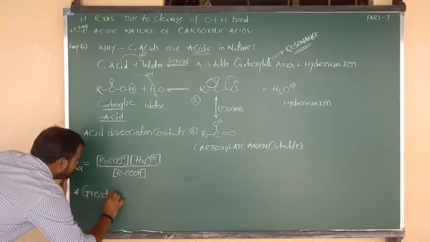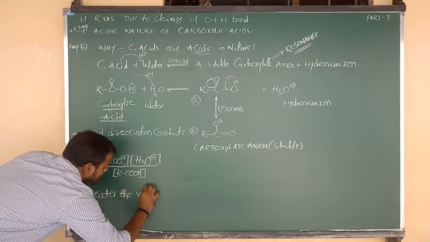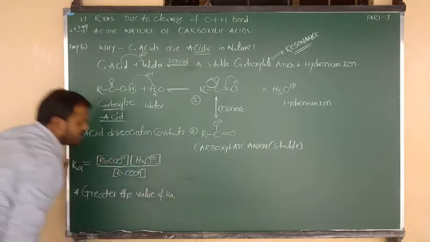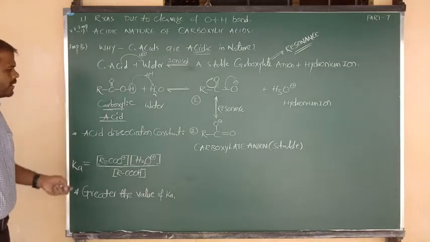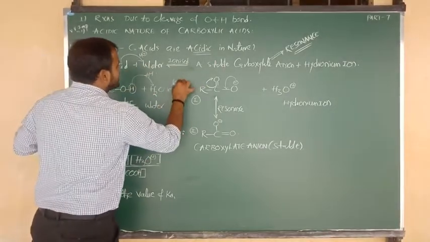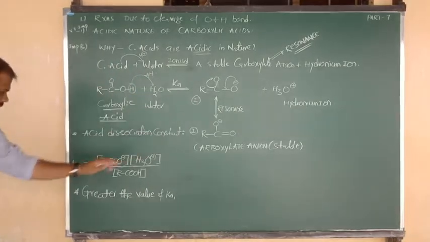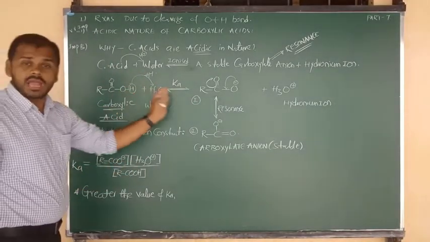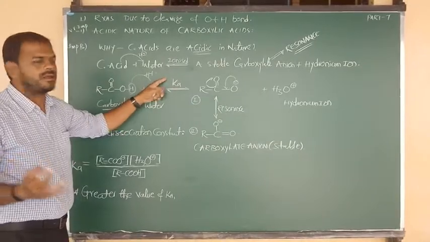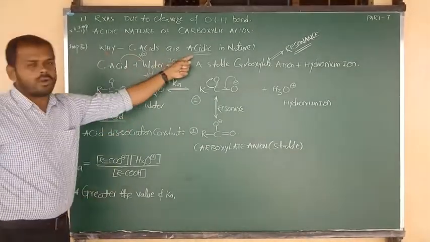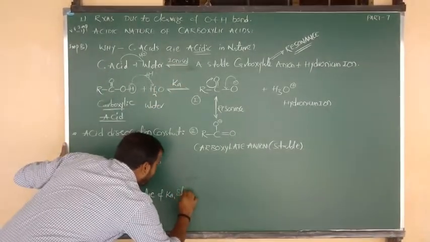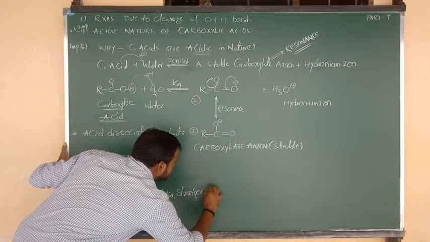The greater the value of Ka, the acid dissociation constant, which is also the ionization or dissociation reaction constant, that we calculate using this formula. If a reaction has a higher Ka value, meaning a higher acid dissociation constant, that means the carboxylic acid has more acidic nature. So the greater the value of Ka, the stronger the acid.